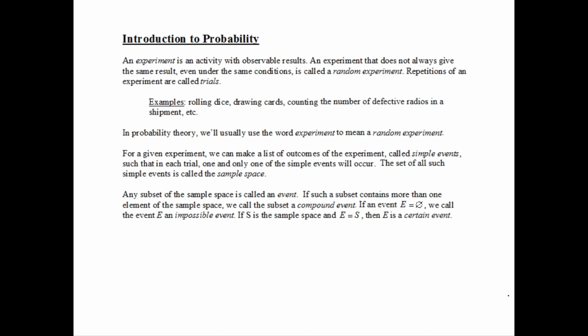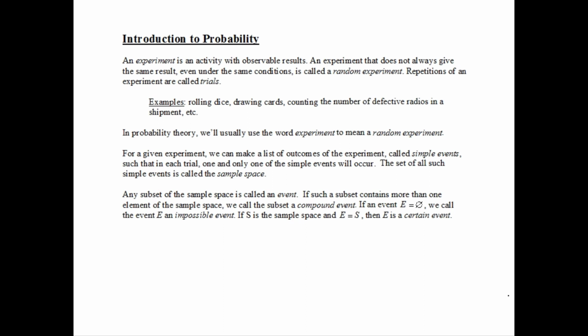We can make a list of outcomes of the experiment. Now, sometimes there may be a lot of them, and we may just describe the set of outcomes rather than listing them all separately. But each outcome is called a simple event. In each trial, one and only one simple event will occur. In other words, the simple events are broken down as much as possible. The set of all such simple events or outcomes is called the sample space. Subsets of the sample space we call an event. And if that event has more than one element in it, we call it a compound event.